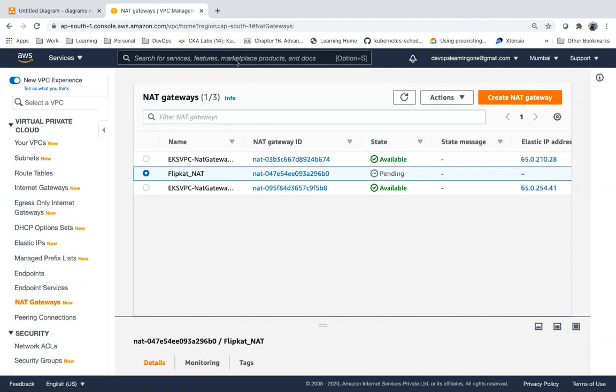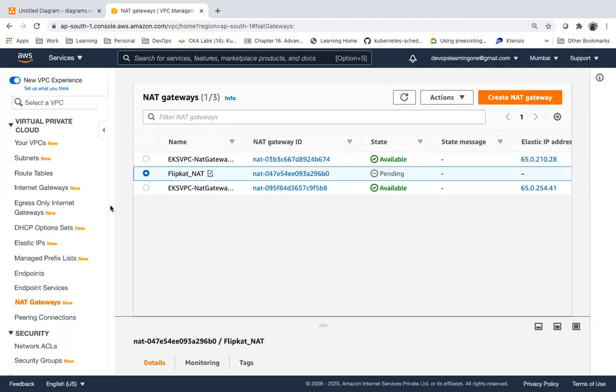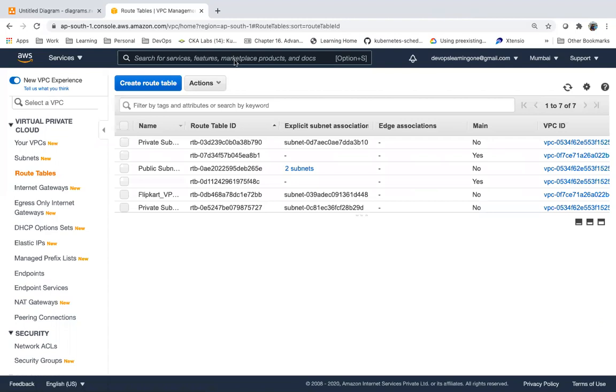What needs to be done again? Again, we need to define the routing. Where should I define the routing? This is again one network component, so where should I define it? Again in the route table.